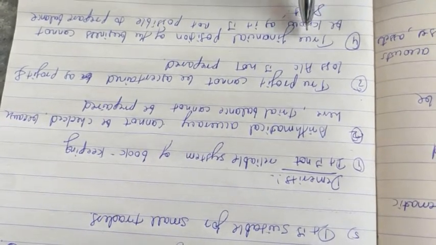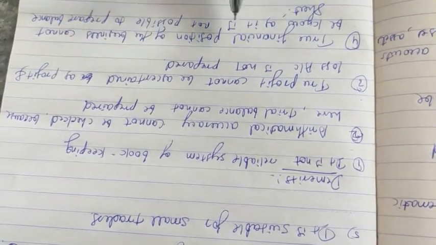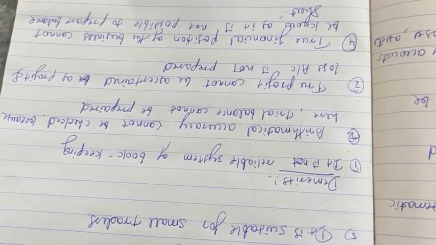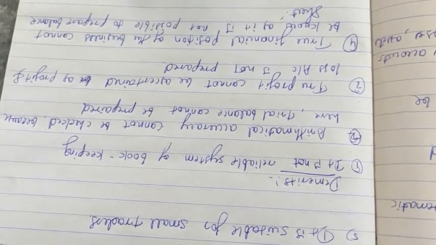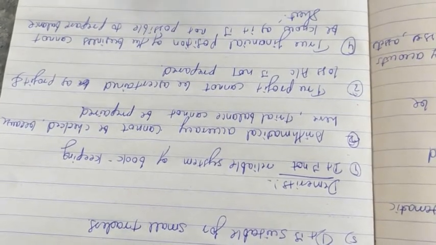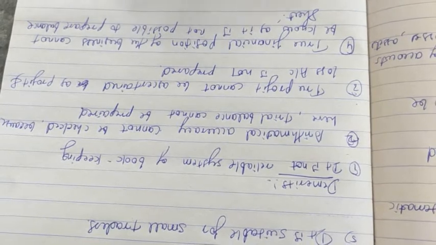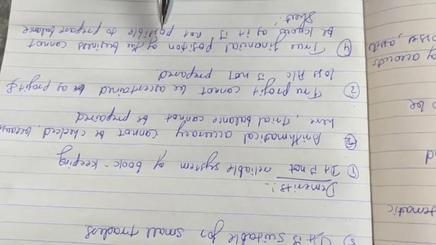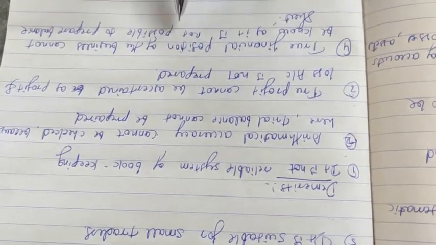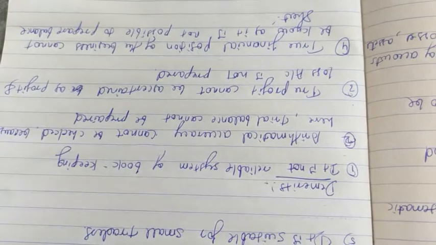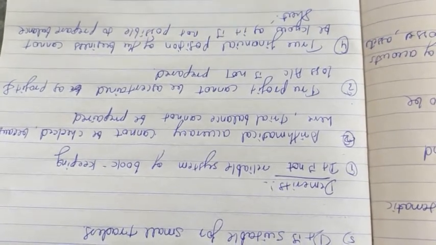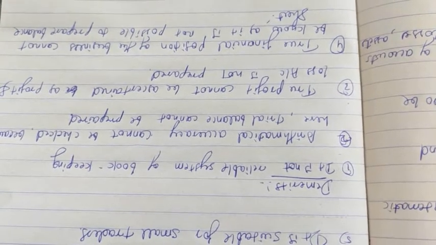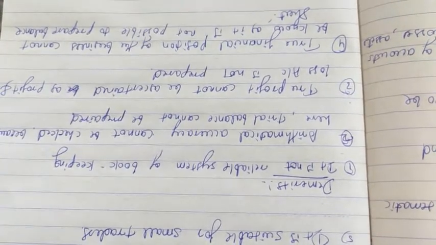Next one, true financial position of the business cannot be known here, because you know the financial position from the balance sheet. So in this single entry system we can't prepare the balance sheet. You do not prepare the balance sheet here, so we cannot know the financial position. True financial position of the business cannot be known as it is not possible to prepare the balance sheet. These are all about demerits, merits, features and meaning of accounts from incomplete records or single entry system.